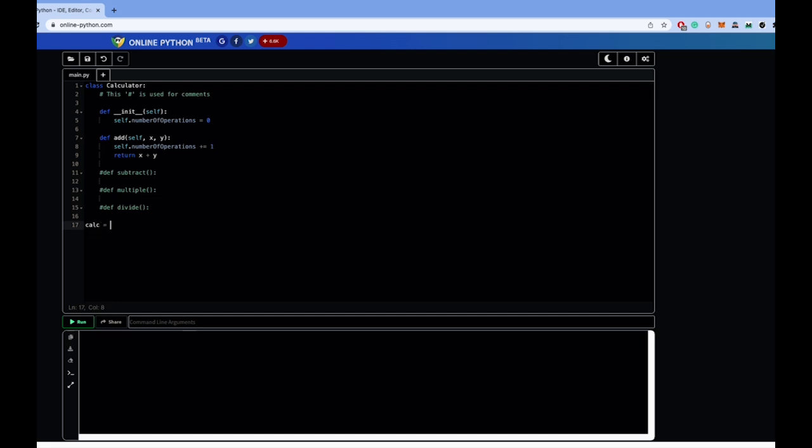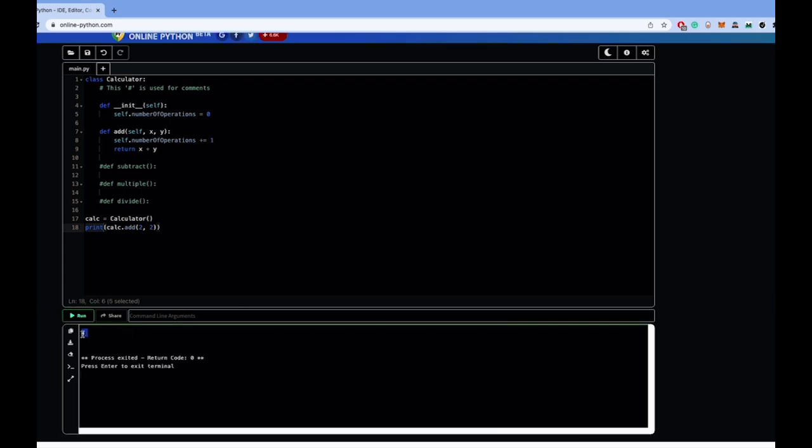Now let's make a new calculator that equals... we will print calc.add 2 and 2. So calc equals Calculator parentheses means that we are calling the initialization class, which gives us a calc object. With this object, we can access its add function to add these two numbers and return 2 plus 2, which equals 4. The print will print into the console the outcome of the function. And then you see the 4.